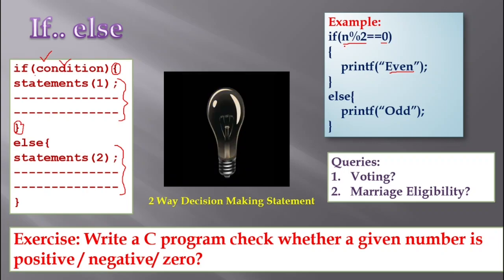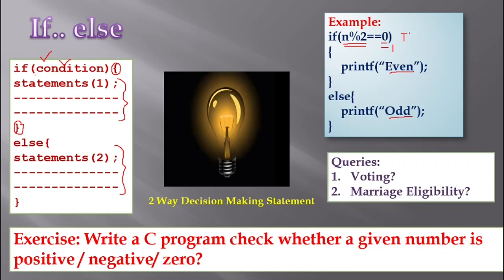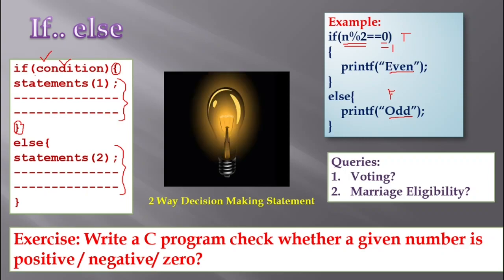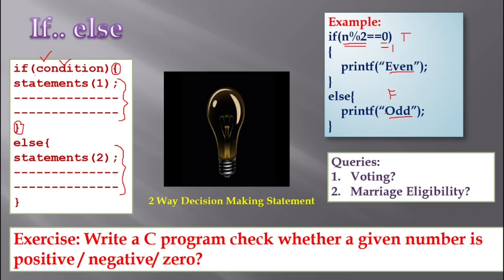And whenever a number is divided by 2 and the remainder is non-zero, here generally I will be getting 1, then I am going to print odd. As it is going to deal with both the true case and the false case, it is called a two-way decision making statement.